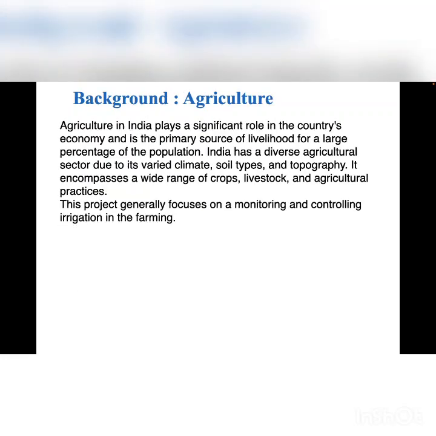The background, agriculture. Agriculture in India plays a significant role in the country's economy as the primary source of livelihood for a large percentage of the population. India has a diverse agricultural sector due to its varied climate, soil types, and topography. It encompasses a wide range of crops, livestock, and other agricultural practices. This project generally focuses on monitoring and controlling irrigation in farming.